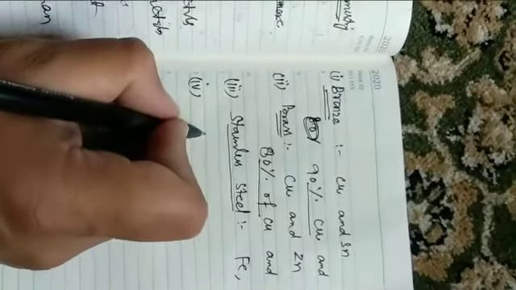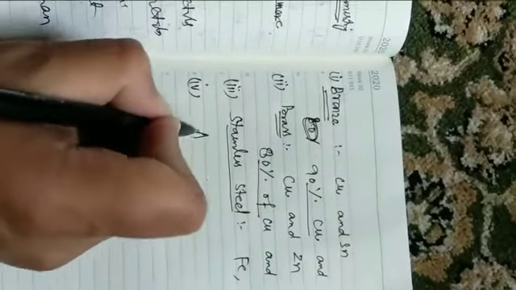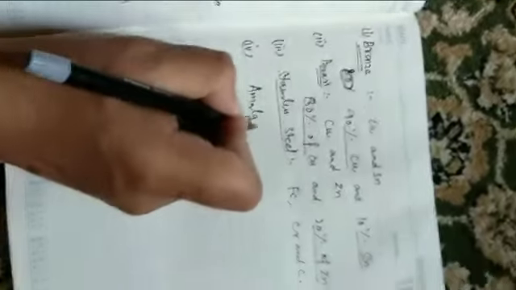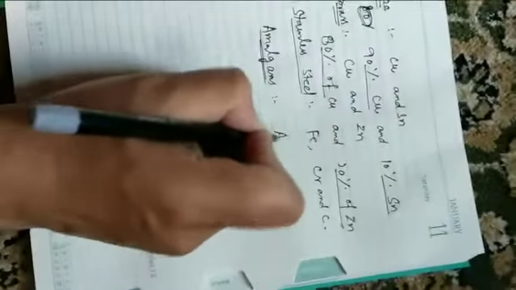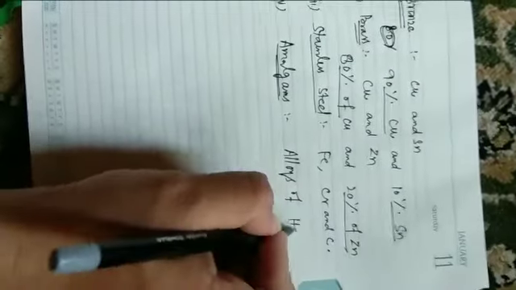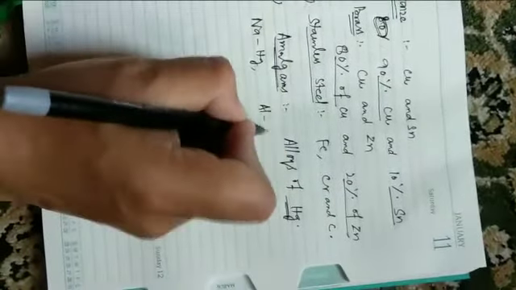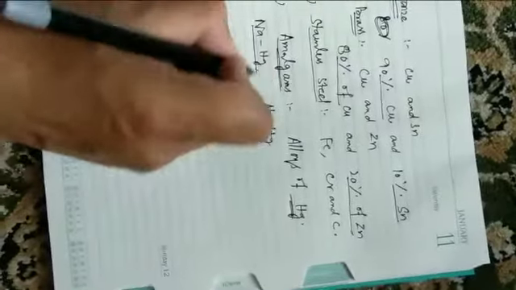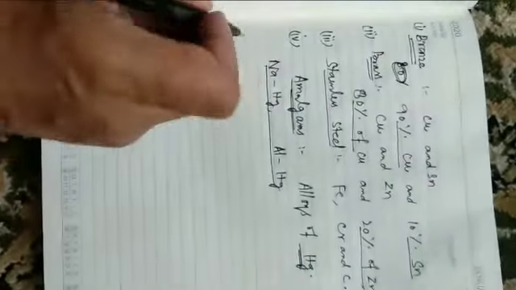Another important alloy is the amalgam. Amalgams are important alloys of mercury. For example, sodium amalgam and aluminum amalgam. So all these alloys of a metal with mercury are known as amalgams.